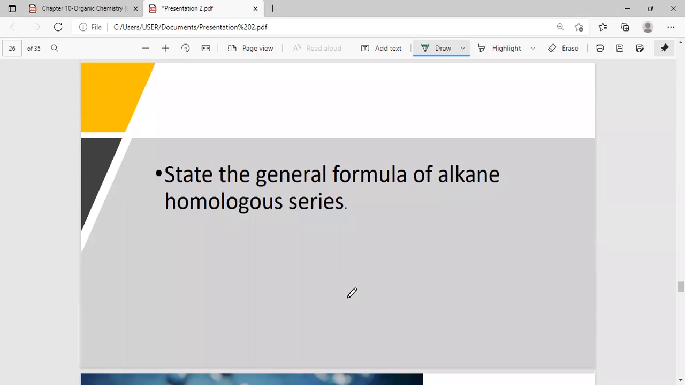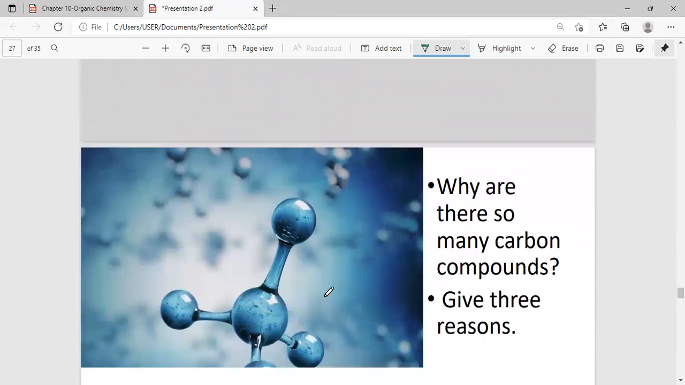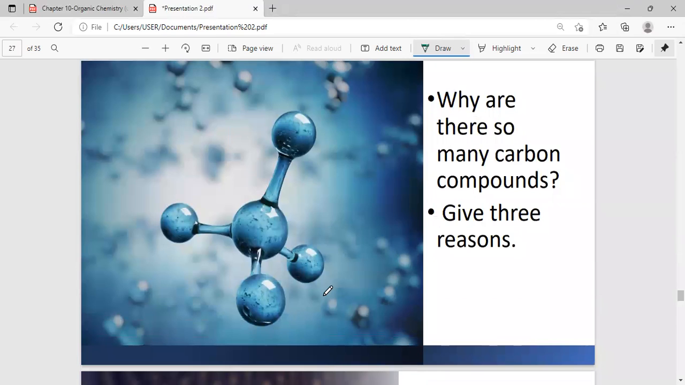Next question. State the general formula of the alkane homologous series. Can I see an answer? Good. It's CnH2n+2. Moving on. Why are there so many carbon compounds? Give three reasons.